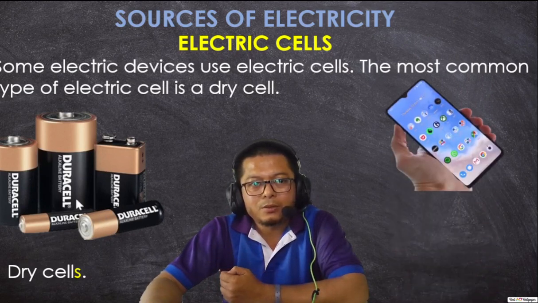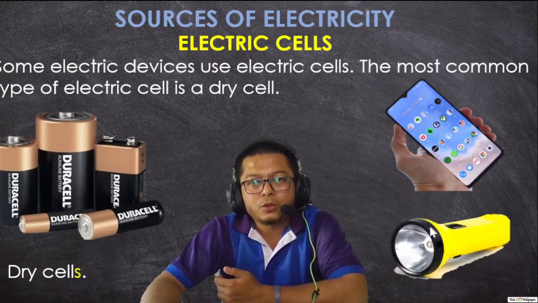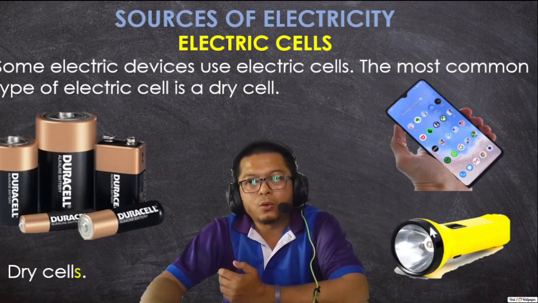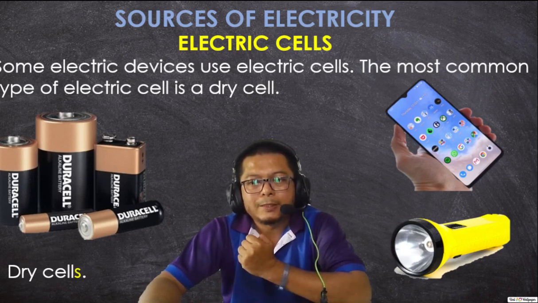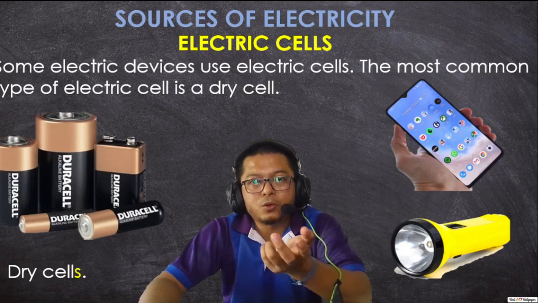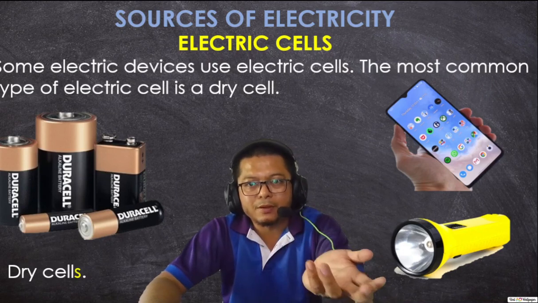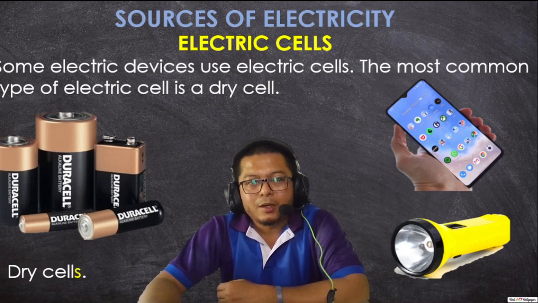Later we'll tell you, but dry cells are used to power electric devices such as your phone, torchlight, remote control toys, or your remote control for your PS5. Yes, those things use dry cells.